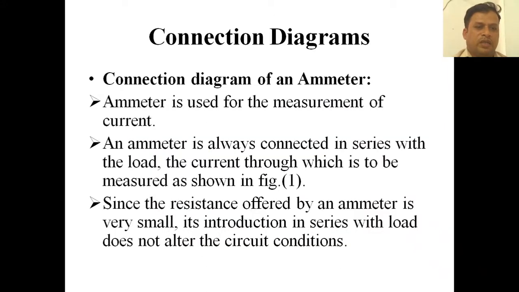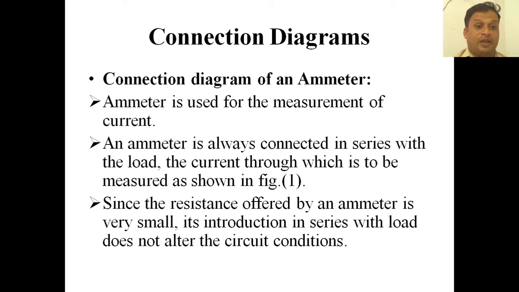Now the connection diagrams we will see. How are these connection diagrams of an ammeter? Ammeter is used for measurement of current. An ammeter is always connected in series with the load, the current through which is to be measured, as shown in the figure. Since the resistance offered by an ammeter is very small, its introduction in series with load does not alter the circuit conditions.